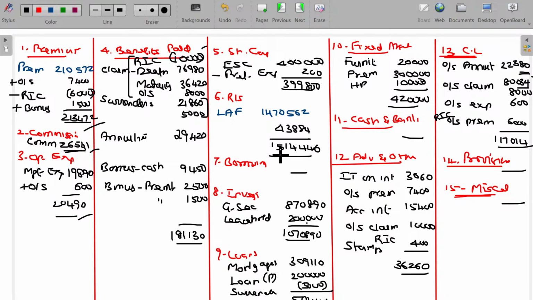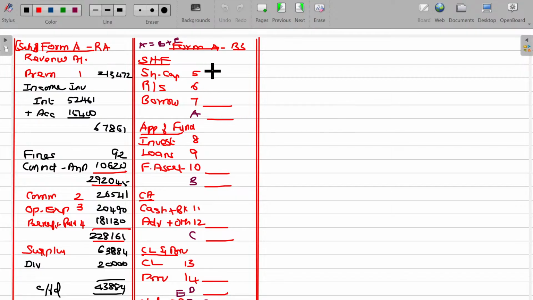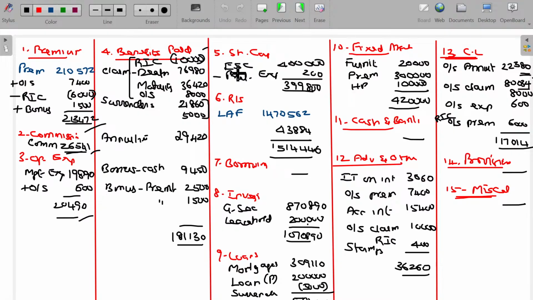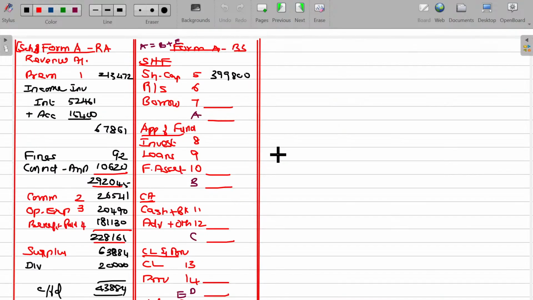Now I have to transfer all these things. Schedule number 5, 3,99,800. Schedule number 6, 15 lakhs 14,446.